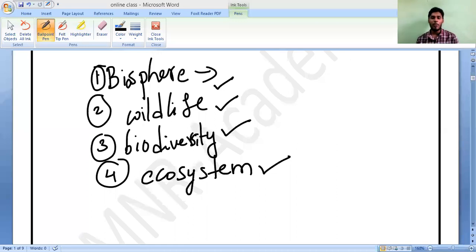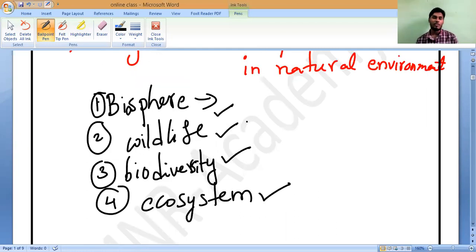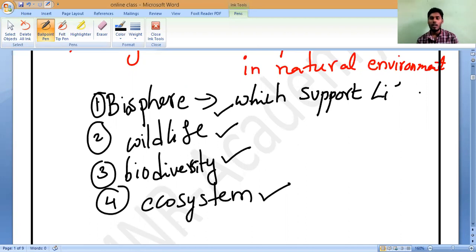Can you say which part of the earth can support life? Biosphere means the place which supports life. What places do you observe where it is possible for organisms to live?